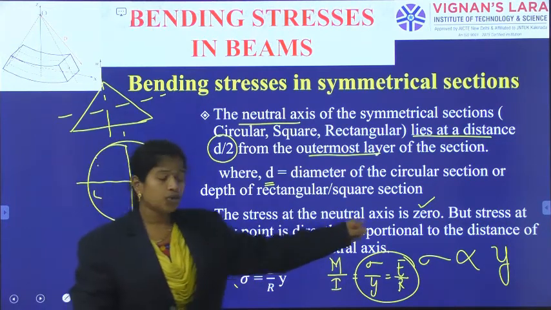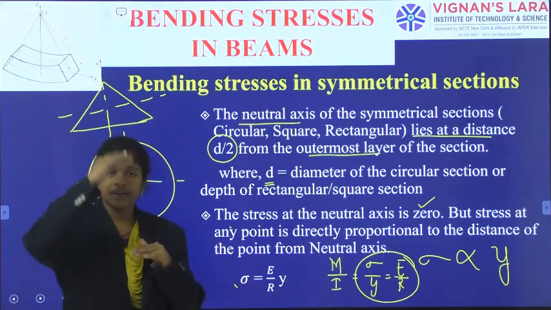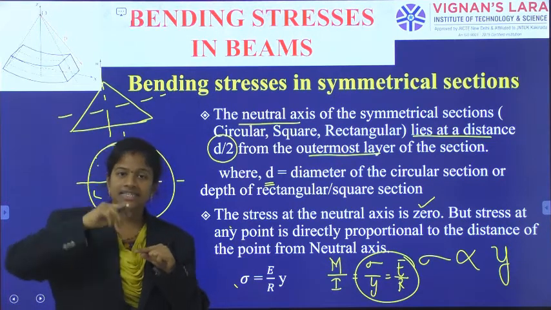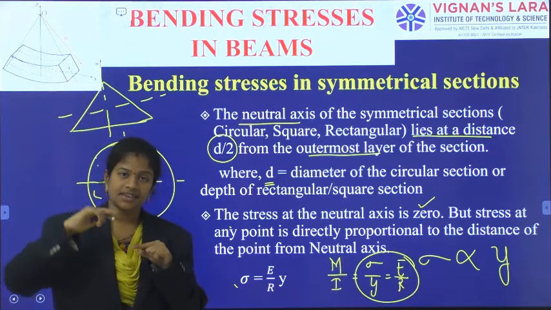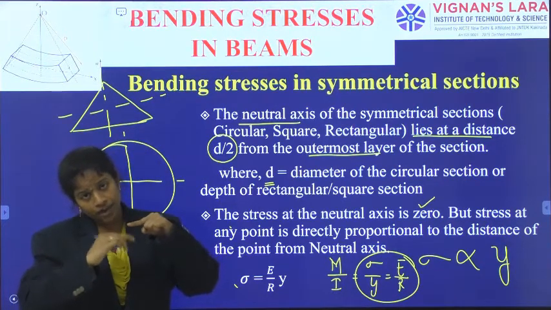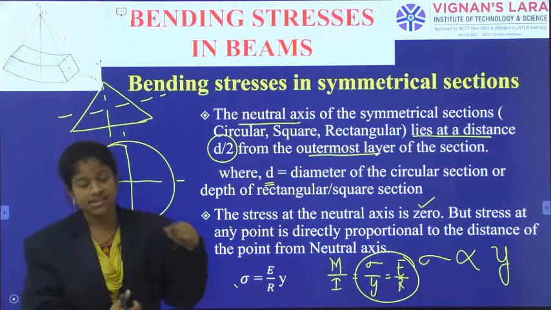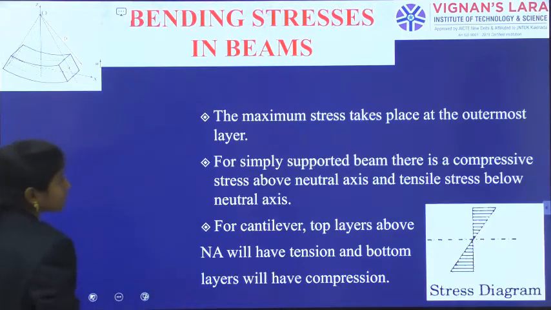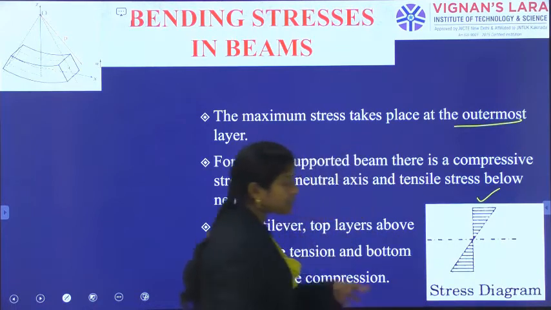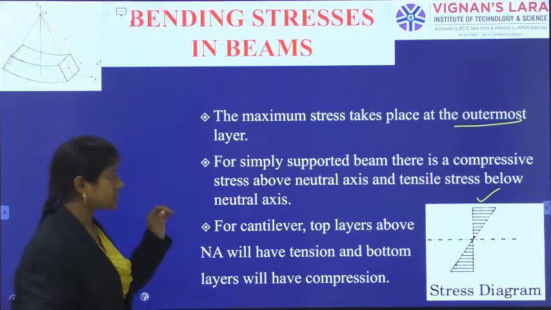The stress at the neutral axis is equal to 0, but the stress at any point is directly proportional to its distance. When I move away from the neutral axis, I feel more stress. At the neutral axis, zero stress. The bottom is also the same: when we move away from the neutral axis, we feel more stress. The maximum stress takes place at the outermost layer, as we have already mentioned, at the topmost or bottommost layers.